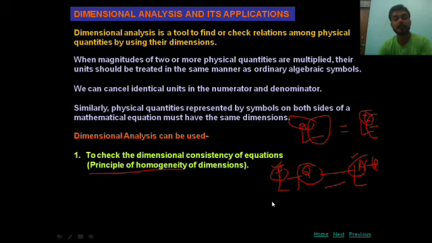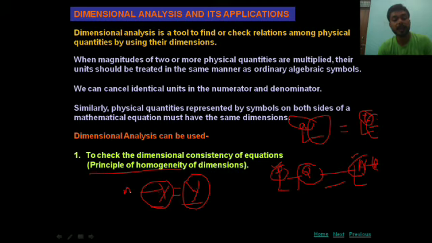What is the principle of homogeneity? Suppose I have X on the left hand side and Y on the right hand side. Then the principle of homogeneity says that if two quantities are equal, suppose X is equal to Y, then these two are the same kind of quantity.